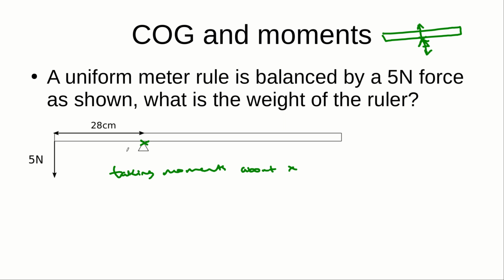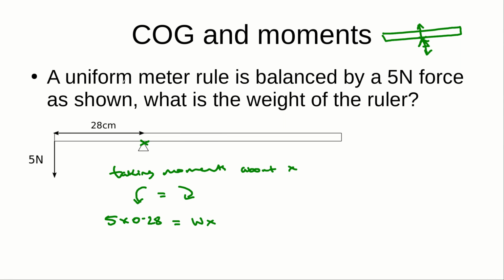Anyway, back to this problem. The next line would be: anti-clockwise moments are equal to clockwise moments. You can either do it in symbols, I tend to do it in symbols, but you can write it out in full if you want to. So we've got 5 newtons times 0.28 metres, and that's equal to the weight of the ruler times the distance from the pivot. We haven't figured that out yet.